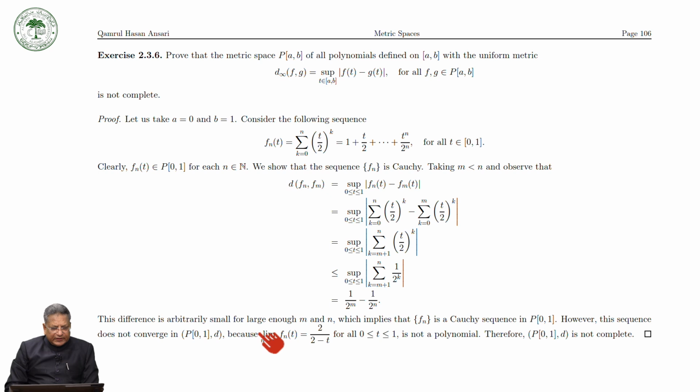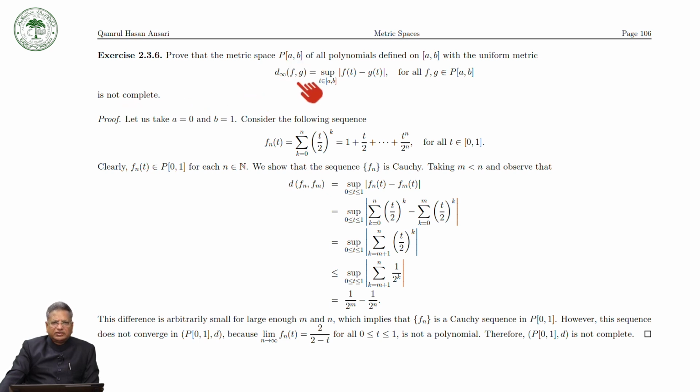In this way, you will see whether you can find the solution of the exercises or not. So, today's first exercise is: prove that the metric space P[a,b], the set of all polynomials defined on the closed interval [a,b], with the metric d infinity, defined as d infinity(f,g) equal to the maximum of |f(t) minus g(t)|, where the supremum is taken over the closed interval [a,b], is not complete.